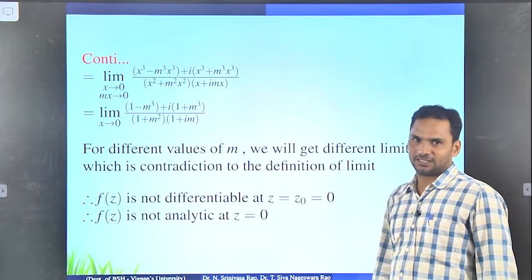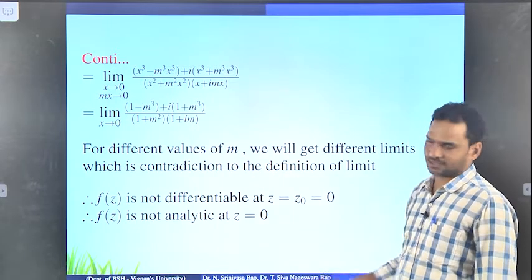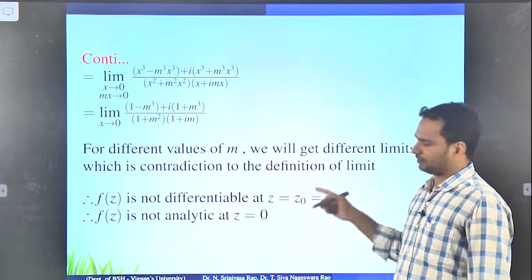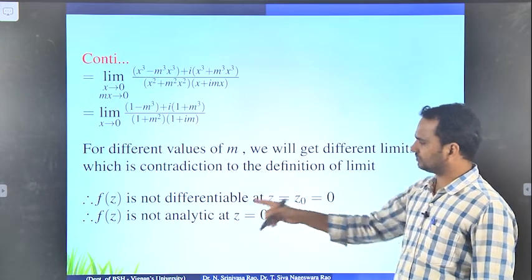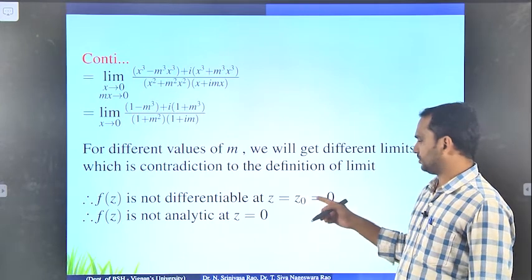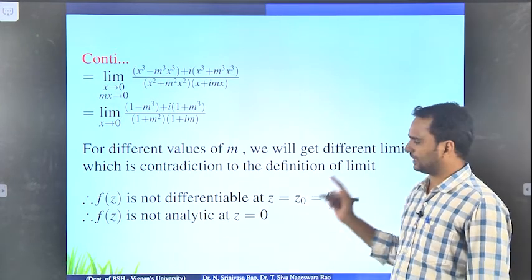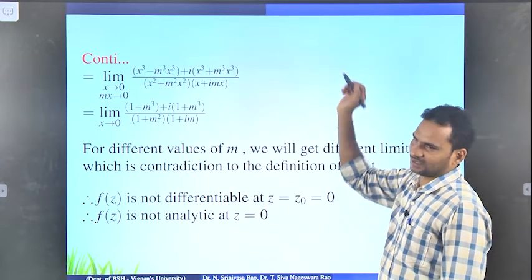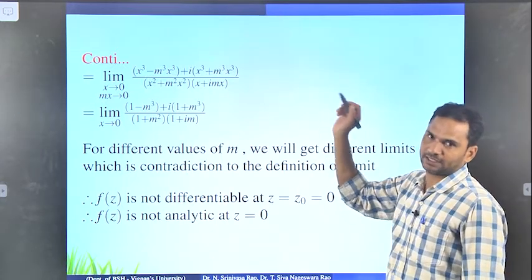So, okay everyone, in the last class we discussed this example. This example is: you have to prove that f of z is not differentiable at z0, so that it is not analytic at z0. Okay, so everybody listen. So, this is an order for finding any property of a given function.